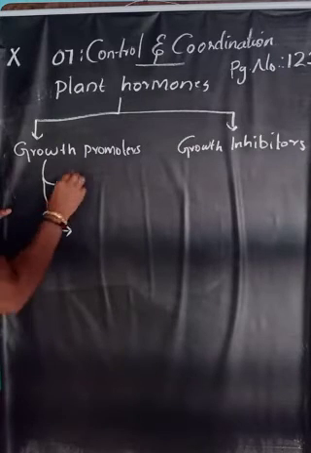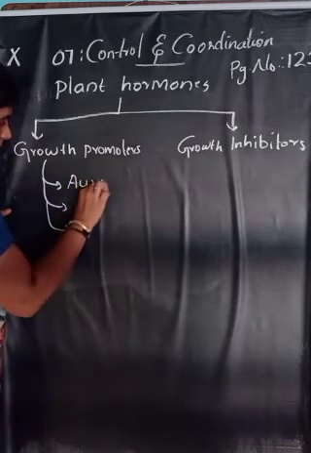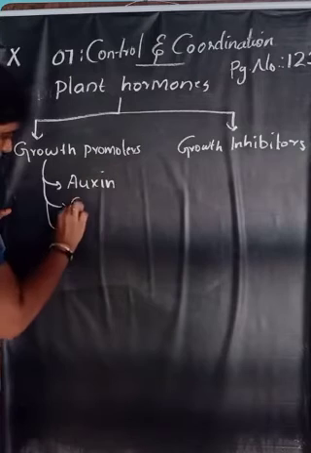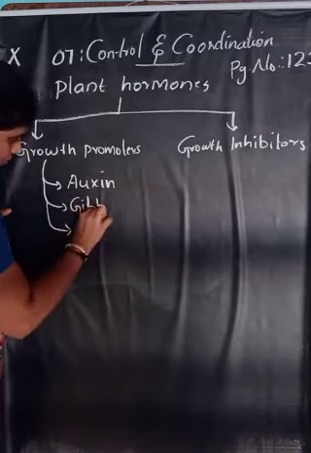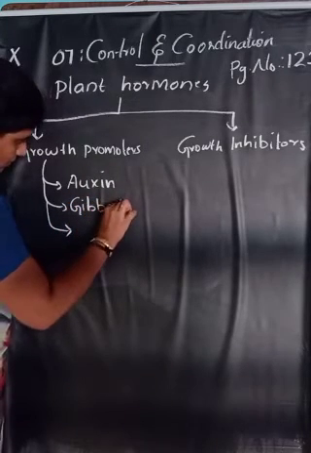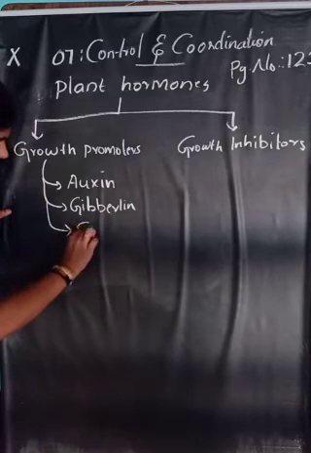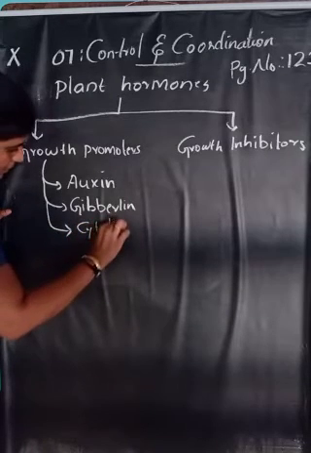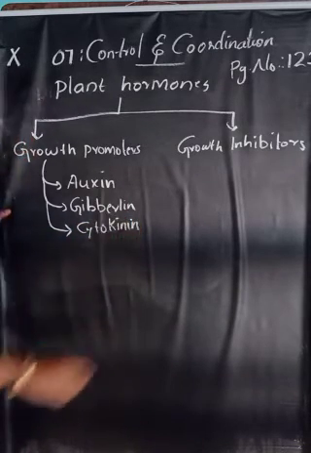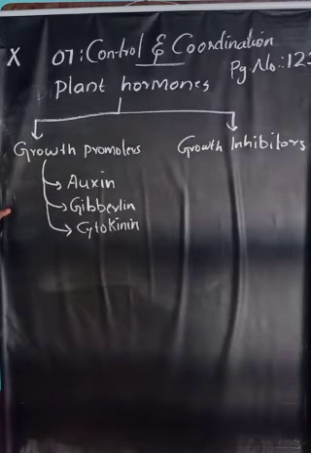First one is auxin. Second one is gibberellin. Then third one is cytokinin. So the growth promoters include auxin, gibberellin and cytokinin.